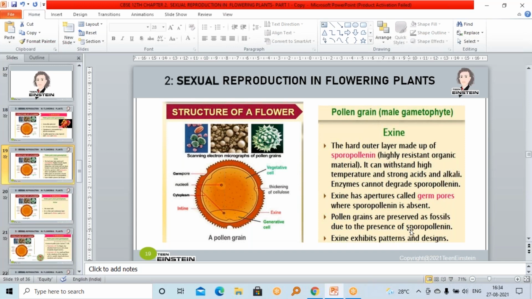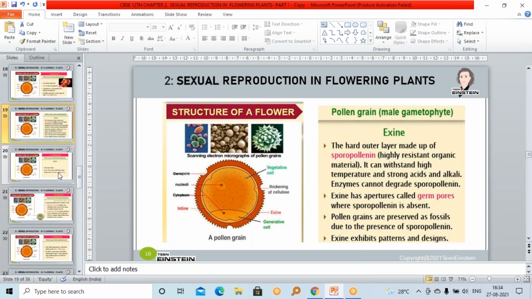How? Because of the presence of sporopollenin, it can withstand all hazardous environmental conditions. So, it can be preserved as a fossil also. And this exine shows different patterns. Studies are going on in this work. Different patterns and designs of exine you can see in different types of pollen grains.